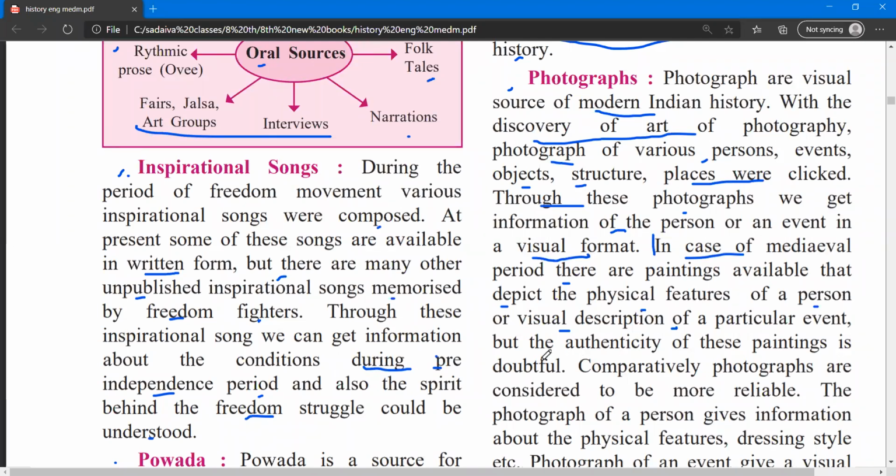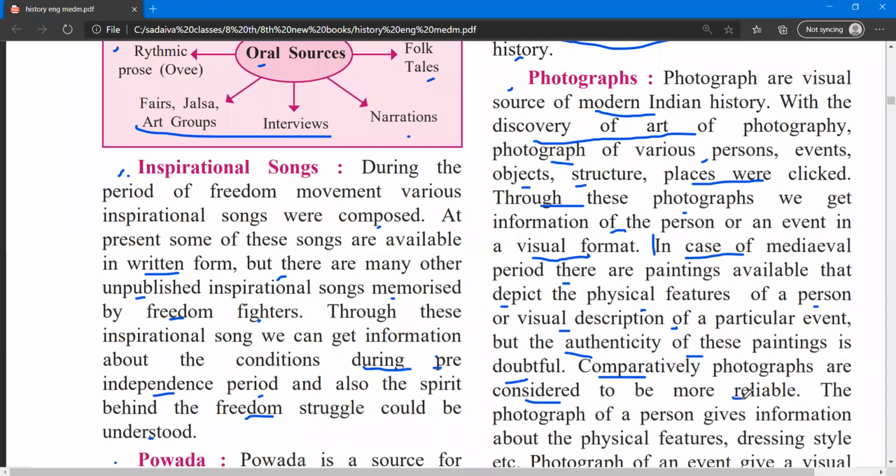Painting is one. Let me give you an example. How is the painter? The painter can make changes in the painting as we want, right? But we can't do the same in photography technology. So this is what they are saying. But the authenticity of the painting is doubtful. Whatever I said, they are saying the same thing. In comparison, photographs are considered more reliable.